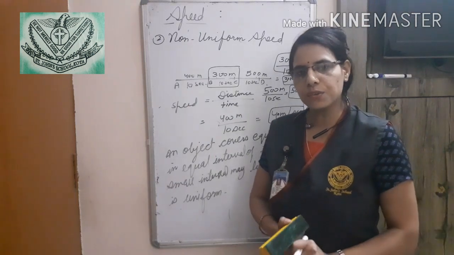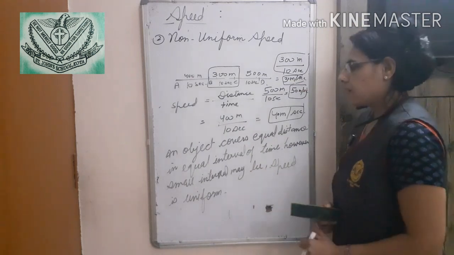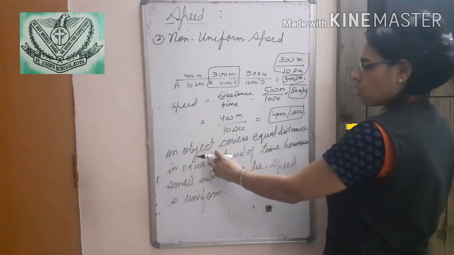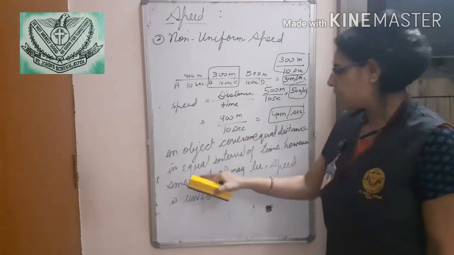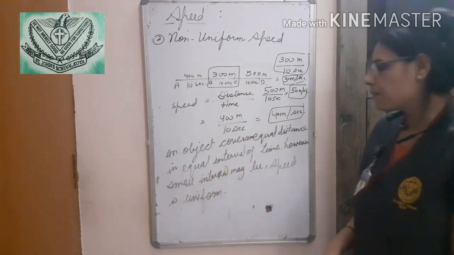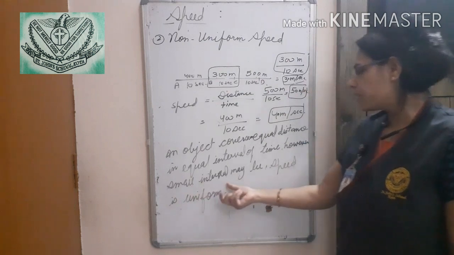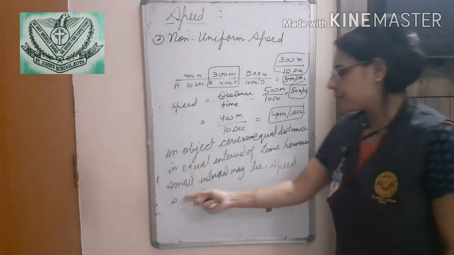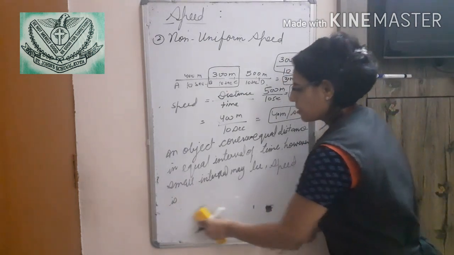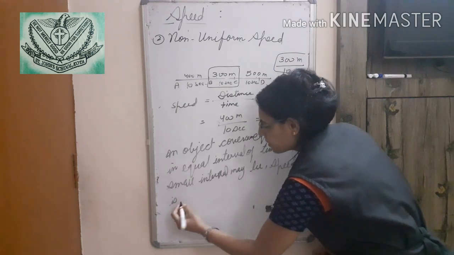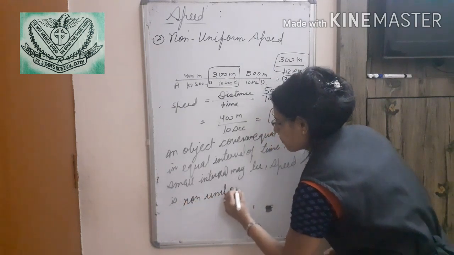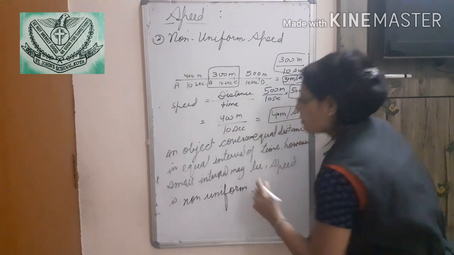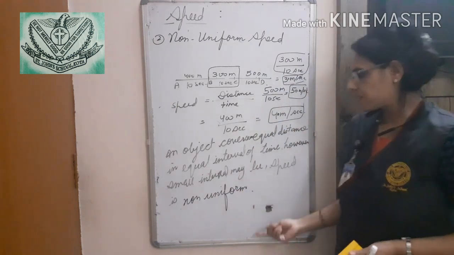Is it clear to you? When an object covers unequal distance in an equal interval of time, however small the interval may be, speed is non-uniform. Please note this, everyone.